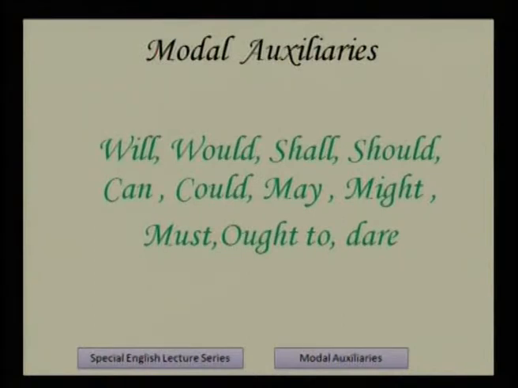Today we will learn modal auxiliaries. In modal auxiliaries, we have will, would, shall, should, can, could, may, might, must, ought to, dare. These are known as modal auxiliaries. So we will see in which situations we use these verbs, modal verbs. Generally we know auxiliary verbs, but these are modal auxiliaries. In different situations these are used.